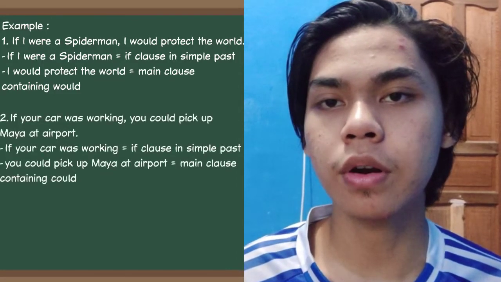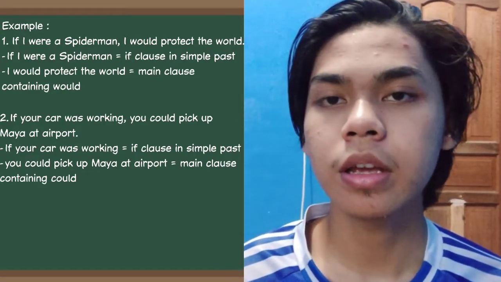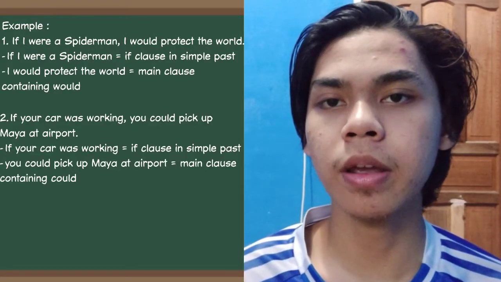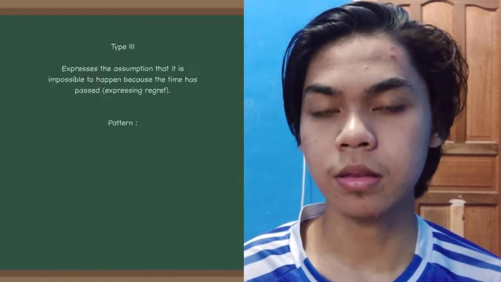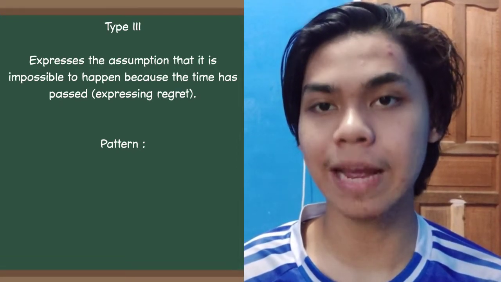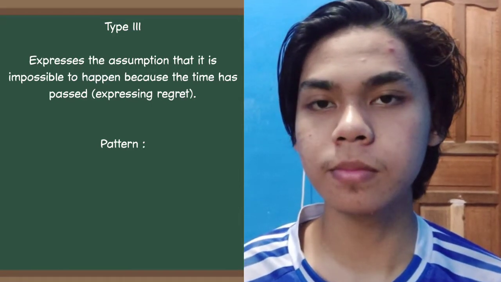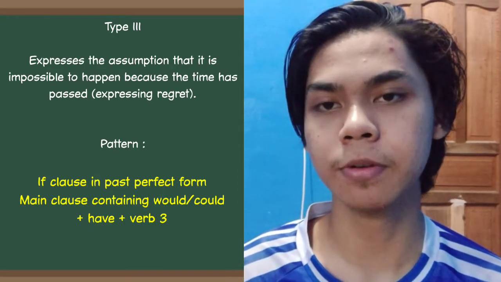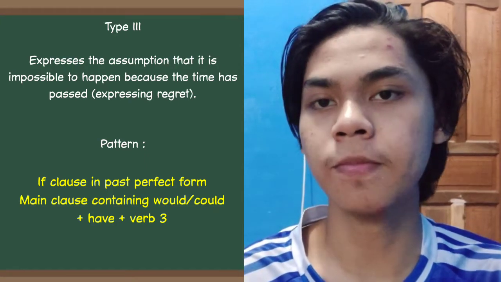Number 2, if your car was working, you could pick up Maya at the airport. In here, if your car was working is an if clause in simple past, and you could pick up Maya at the airport is the main clause containing could. Type 3. The type 3 conditional sentence expresses the assumption that it is impossible to happen because the time has passed, or expressing regret. This type of conditional sentence pattern is an if clause in the past perfect form and an independent clause containing would plus have plus verb 3.